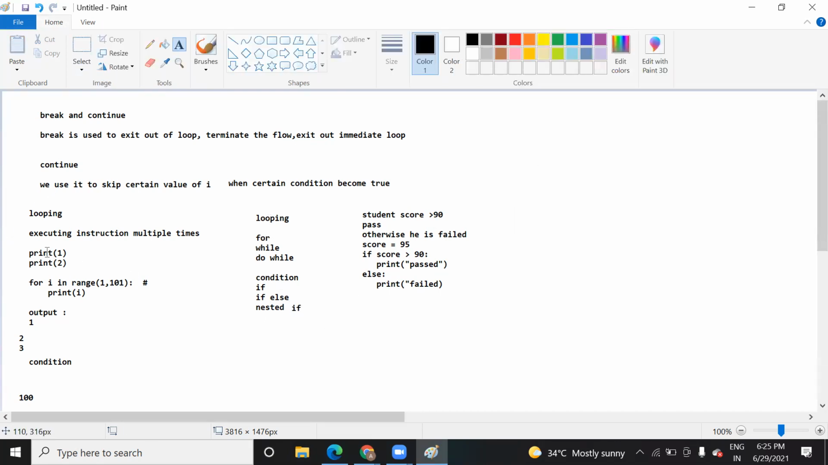So this was the short brief idea about looping and condition. Loops are used to print multiple statements in a short way, just like the explanation I have given you here. And conditions are used when you want to do some operation based on a condition. If the condition becomes true, you will do the operation, otherwise you will give a message. So this is your looping and condition.